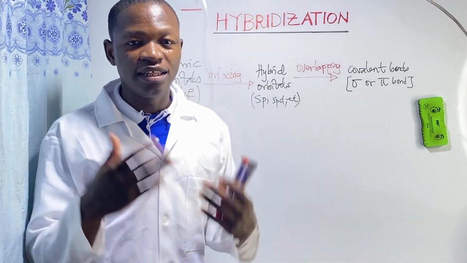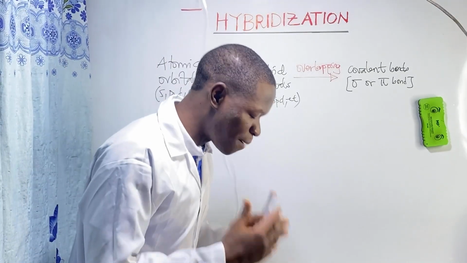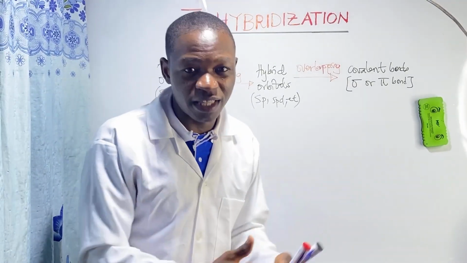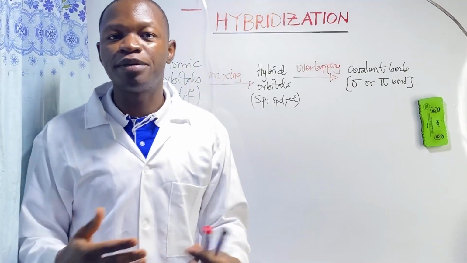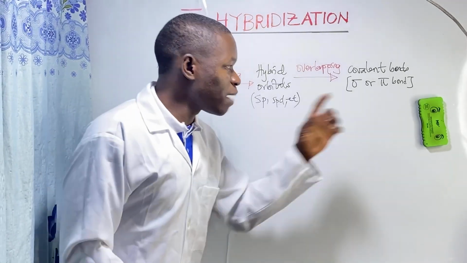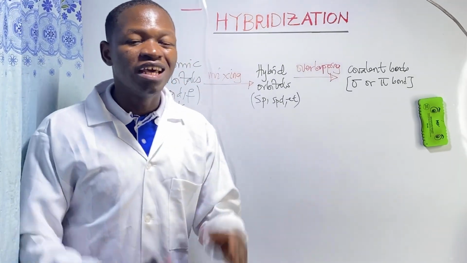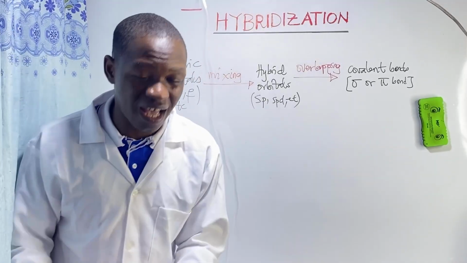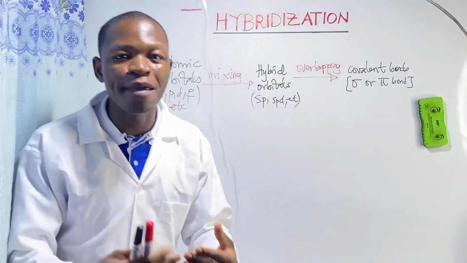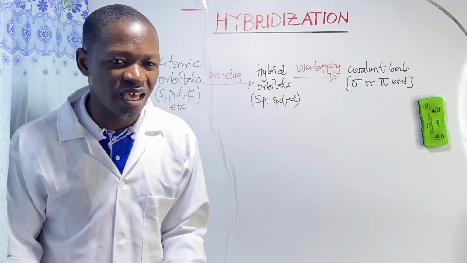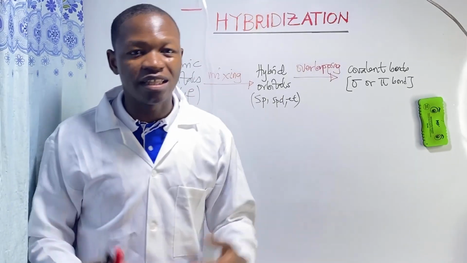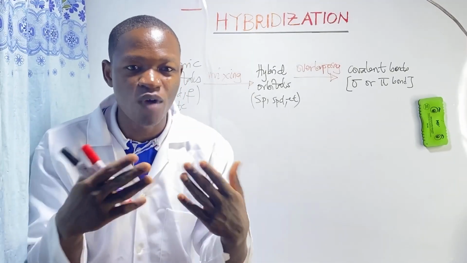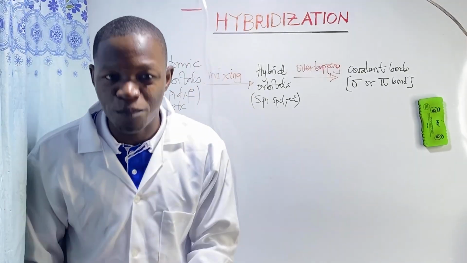They are formed by the overlapping of atomic orbitals and or hybrid orbitals. What do we mean? If hybrid orbitals overlap, head-on or lateral, they form a sigma or pi bond.